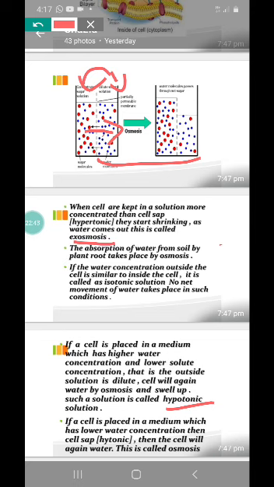Okay, right. Plasmolysis. How do you define plasmolysis? It is the shrinking of the cell, especially the plant cell content, away from the cell wall when you place a cell in a hypertonic solution. Clear, children? Okay.